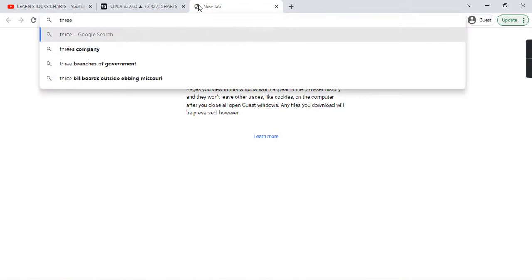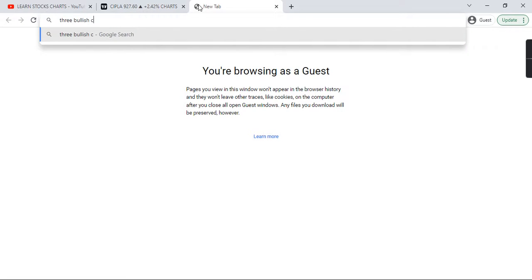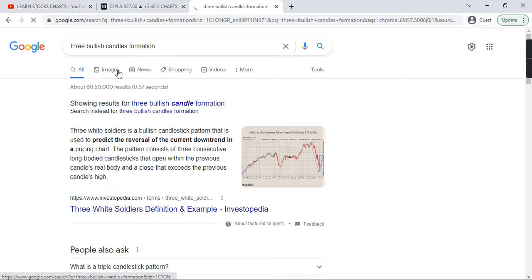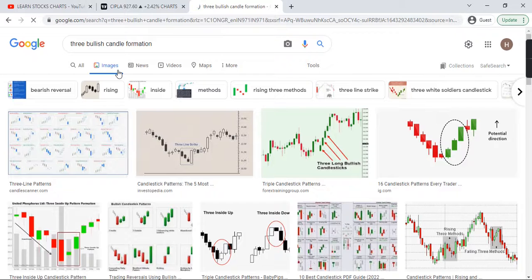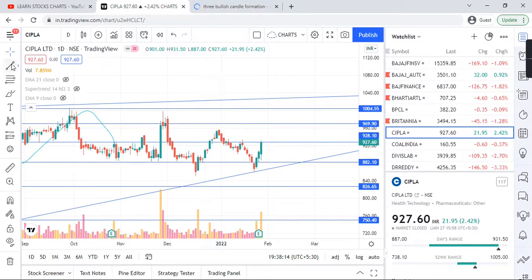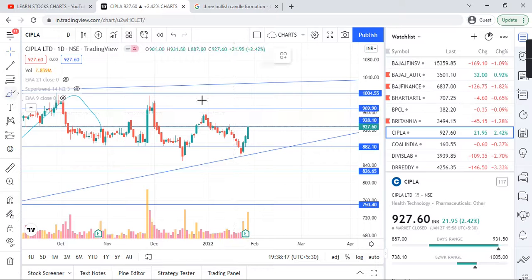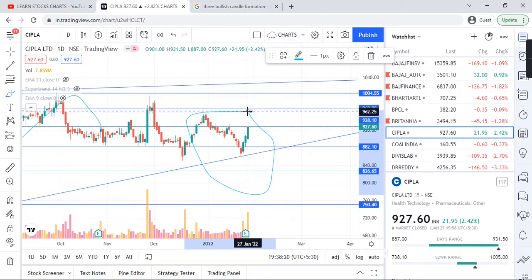See, three bullish candles formation. So when these three bullish candles are there, up three long bullish candlesticks. So will you be able to see three long bullish candlesticks this side? Keep an eye, upside movement is there in Cipla.